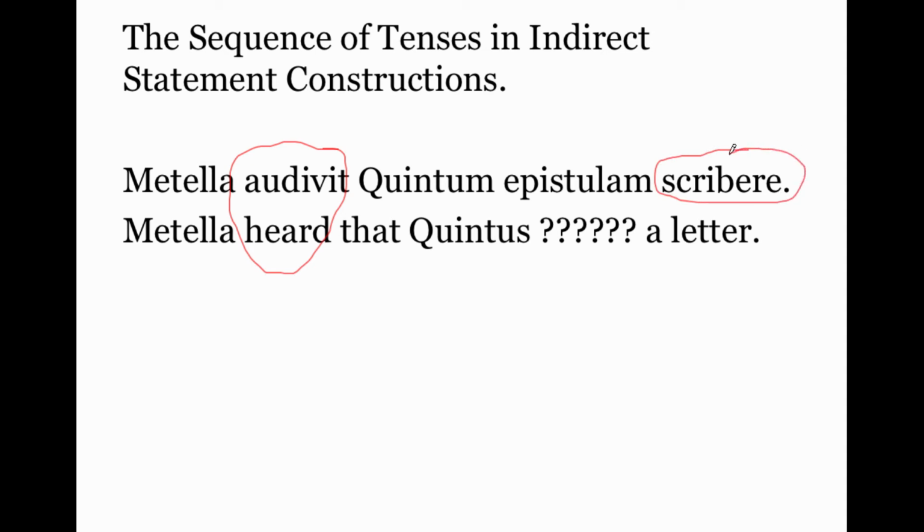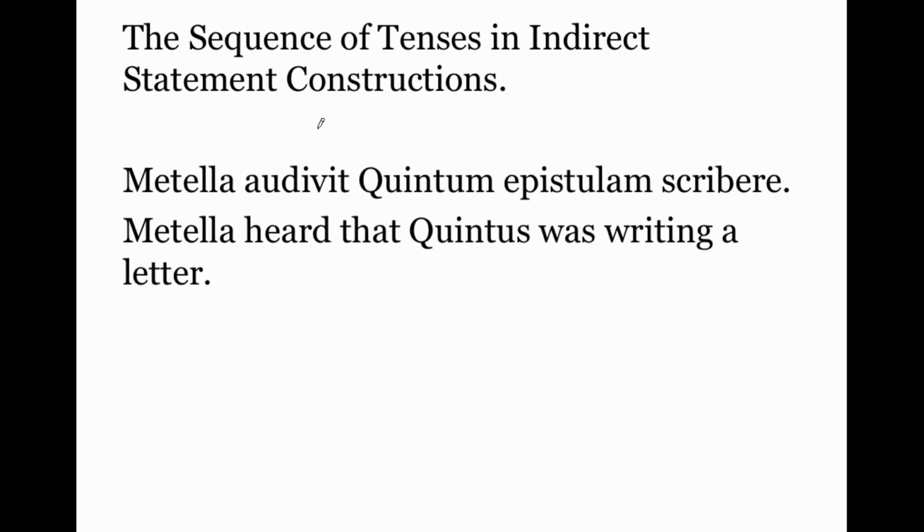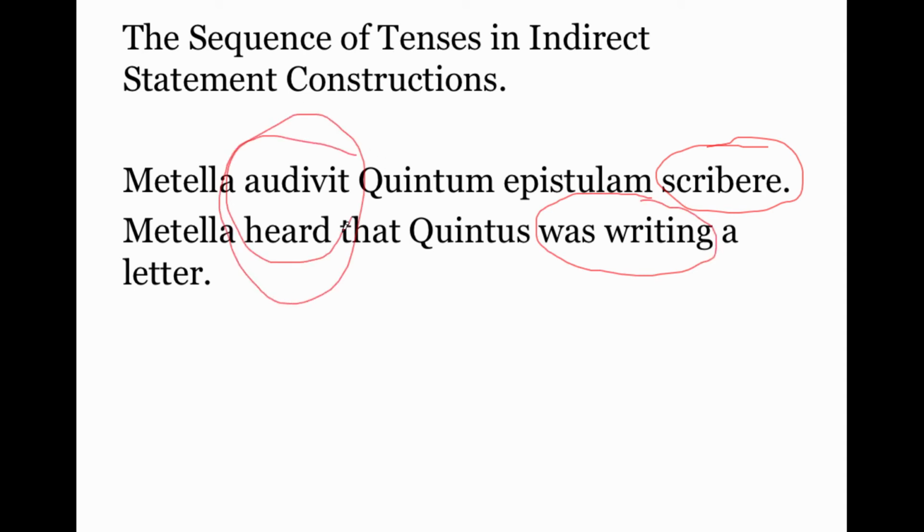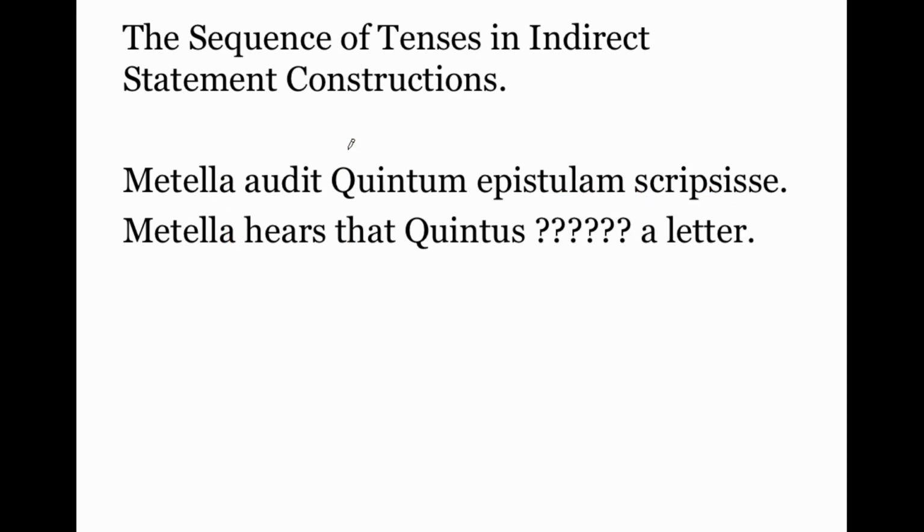Using the sequence of tenses, we now need to shift this 1 degree into the past because the indirect statement was introduced by a perfect tense verb. Metella heard that Quintus was writing a letter. Imperfect is was writing. And again, remember, it's the same word, it's the same present tense infinitive. It's just that we're translating it as imperfect because the indirect statement was introduced by a perfect tense verb.